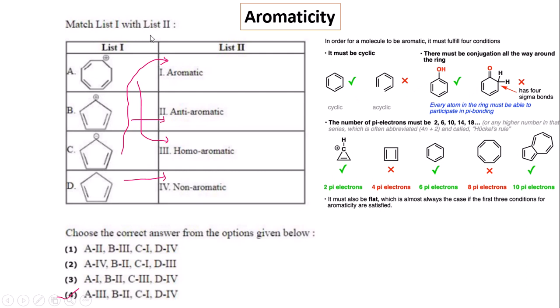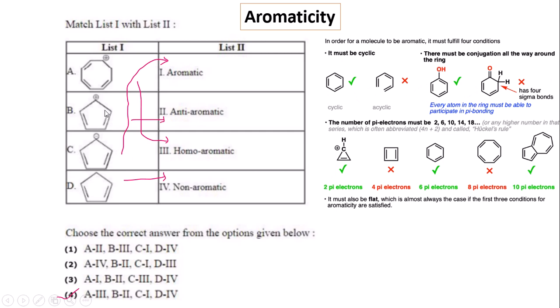Now we go to the aromaticity questions. Here the different types of aromatic. Here the matching problem is there. In the matching problem, if we see the first question, that is cyclooctatrienyl cation, here one carbon is sp3 and another carbon contains the positive charge. This is partially conjugated, contains 4n plus 2 pi electron. We know that the partially conjugated system is homoaromatic in nature, so A is homoaromatic.